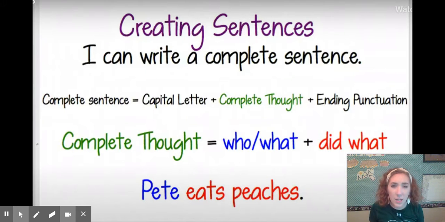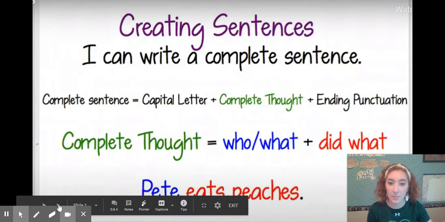Now, what does complete thought mean? That means in your sentence, you are putting who or what and did what. That means who did something and what did they do. So, for example, it says, Pete eats peaches. Who are we talking about? We're talking about Pete. And did what? What did Pete do? He eats peaches. Okay, let's go to the next slide.